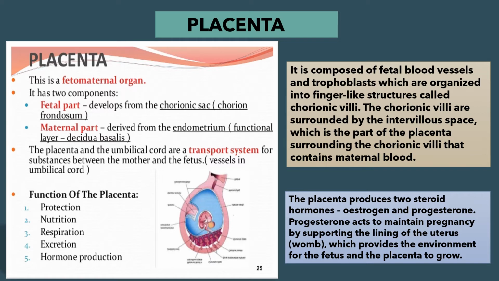The placenta and the umbilical cord are a transport system for substances between the mother and the fetus. Vessels in the umbilical cord. Functions of placenta are protection, nutrition, respiration, excretion, and hormone production. You can see that there is a small diagram of placenta and chorionic villi as the index.